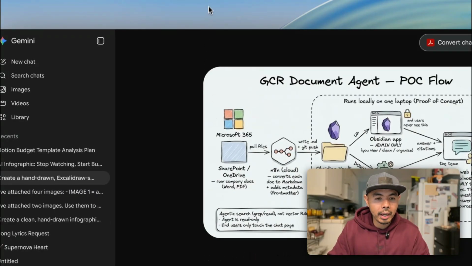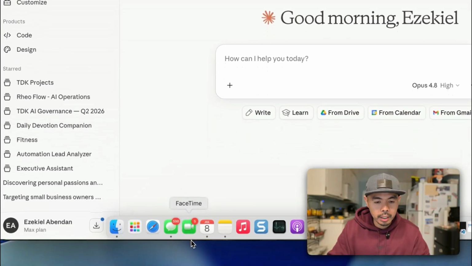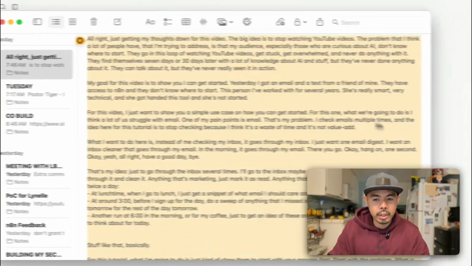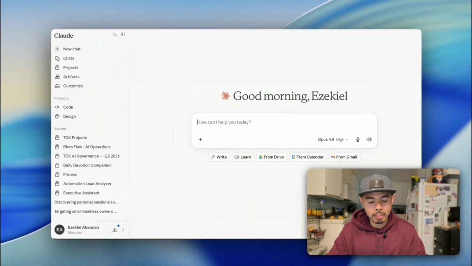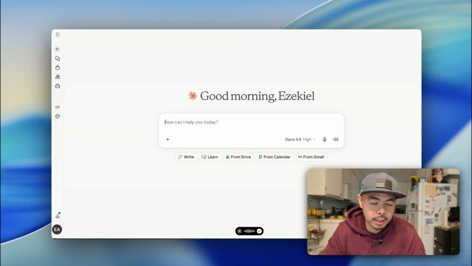You don't have to do this by hand, but you can just tell Claude what you're trying to achieve. Actually, this morning, I already wrote what I'm trying to achieve, so I'm just going to paste it here, but I'm going to have Claude clean it up. I'm just going to tell it to extract the actual process that we're going to be building. I'm going to be building this in n8n, but right now I just want to see the end-to-end workflow, how it's going to look. And then I'm going to build it in n8n.